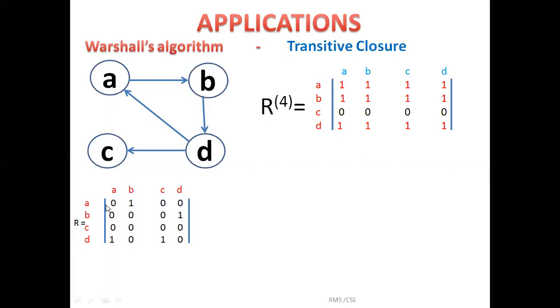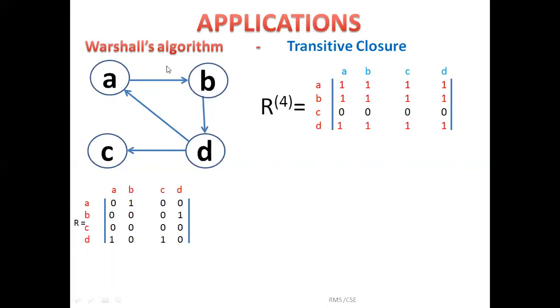So now for example here A to C was 0 because there is no direct edge from A to C. But here A to C is 1, means here I found some path to reach from A to C with some intermediate vertices. See for example here A to B I can go, B to D, then from D to C I can reach. So I can reach A to C with intermediate vertices B and D. So that I have to replace by 1.